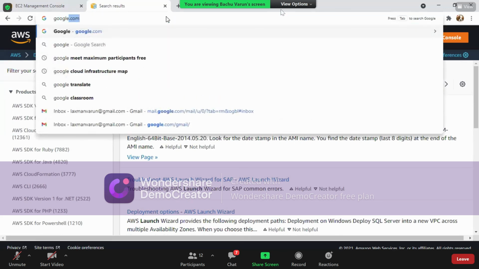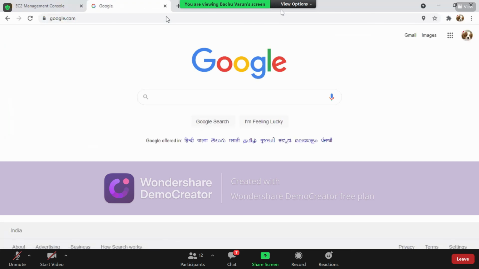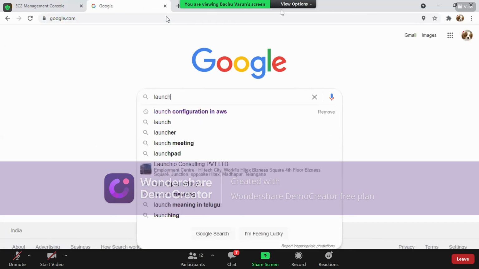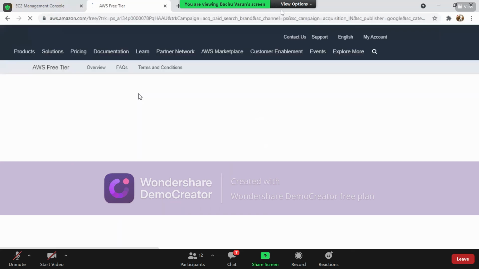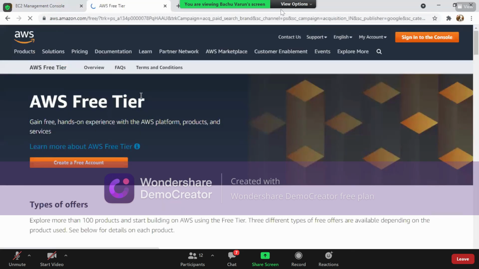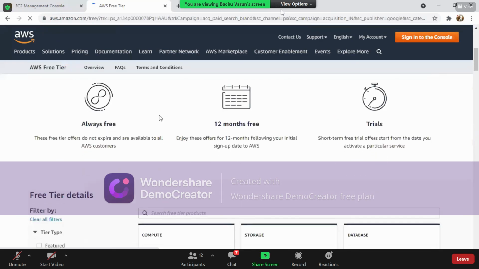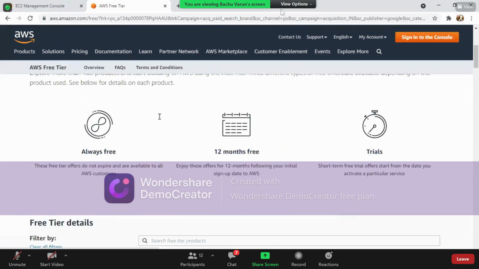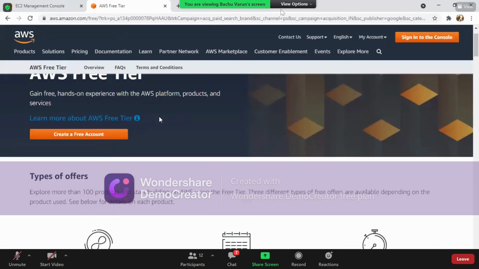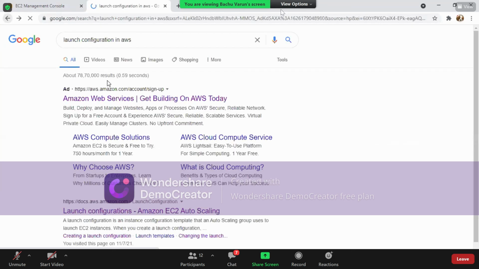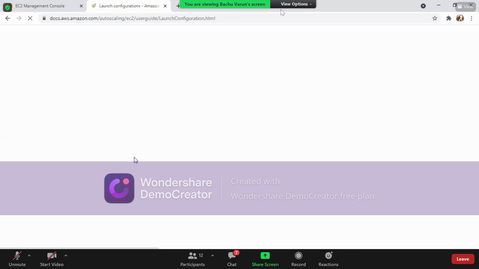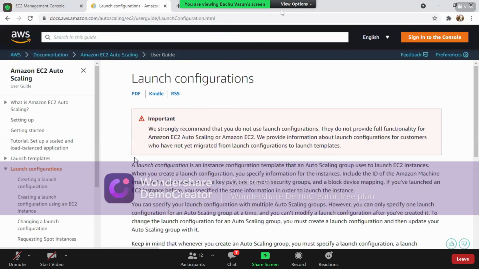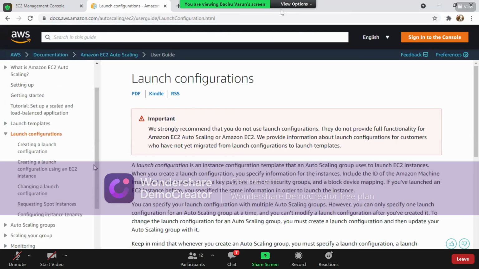Better, we'll use Google. Launch configuration in AWS. Here we can get it out. Pavani is asking a question here, and launch configuration in AWS. See, you can see here.